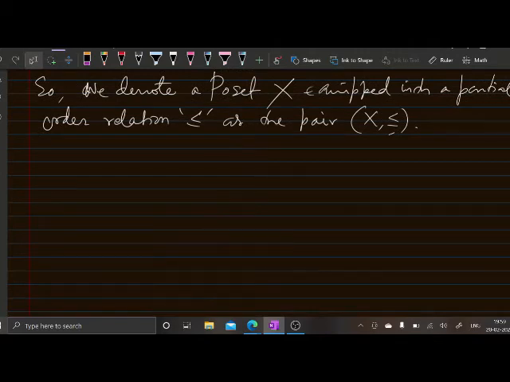Now I need to establish something. We have studied three things: one is a partition on a set, another is an equivalence relation on a set, and the third is a partial order relation on a set. Now I need to establish whether there exists any kind of relation between equivalence relations and partitions on a set.